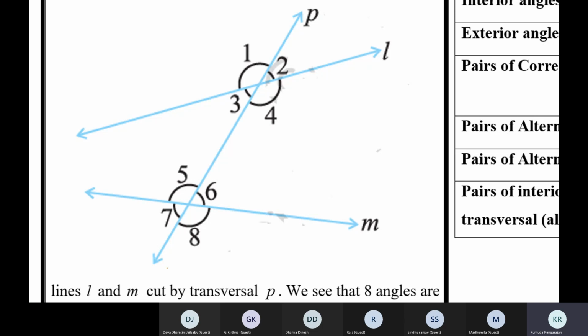Raja, one pair of alternate exterior angles. Ma'am, angle 4 and angle 5. Alternate exterior angles. Oh, exterior angles. Angle 2 and angle 7. Very good. Another pair of alternate exterior angles. Angle 1 and angle 8. Very good. One pair of corresponding angles. Ma'am? Angle 4 and angle 8. Very good. Thank you, Raja.